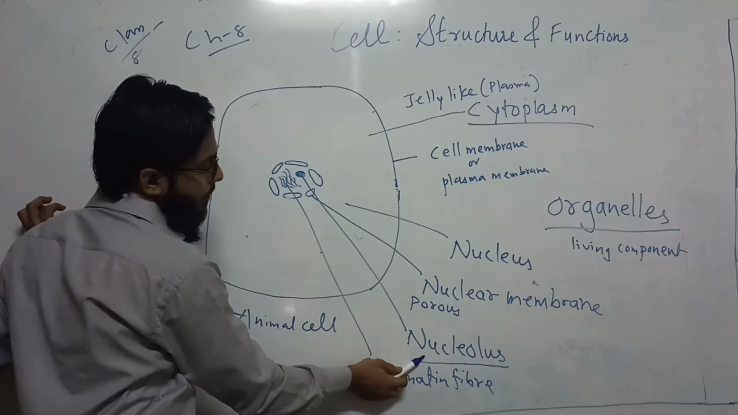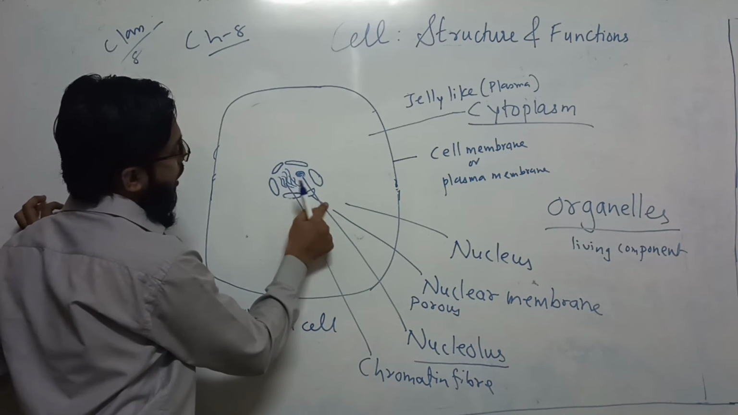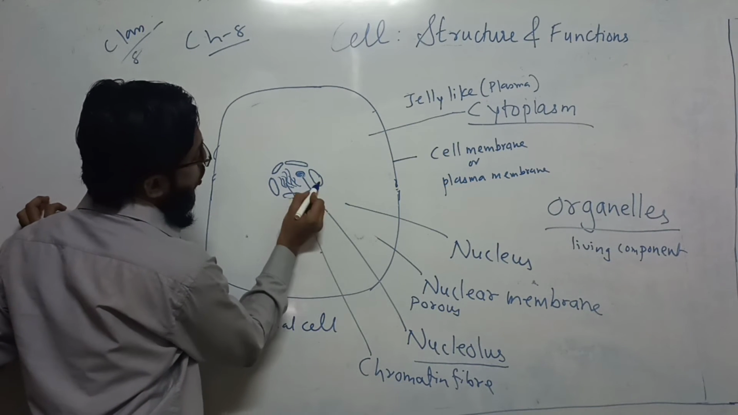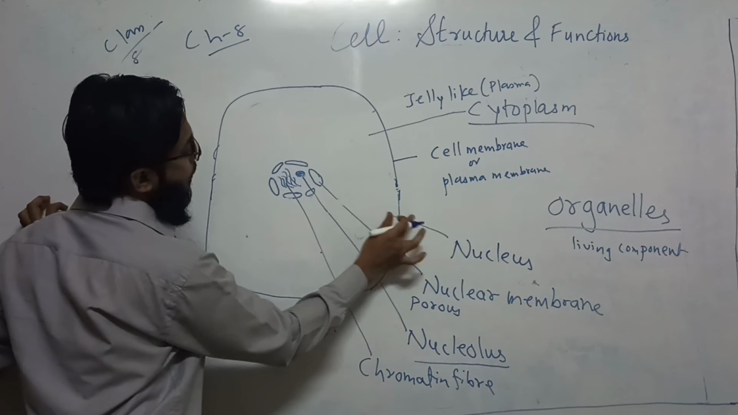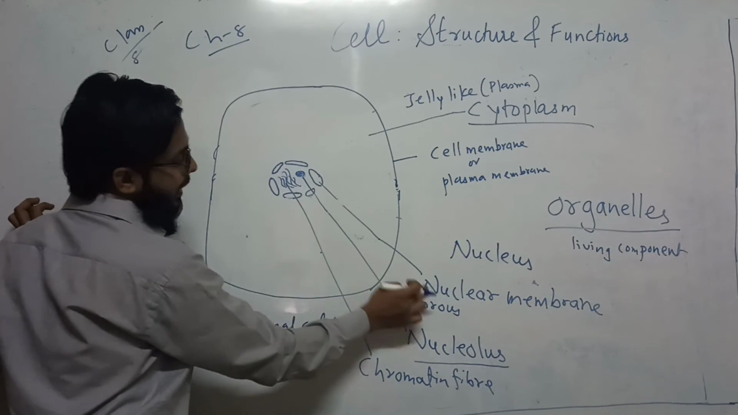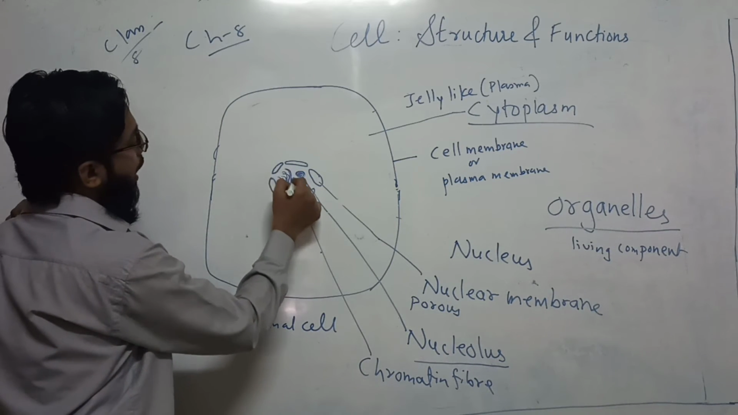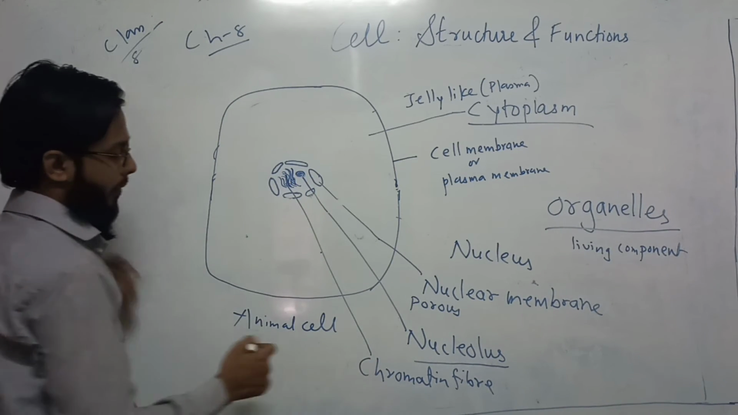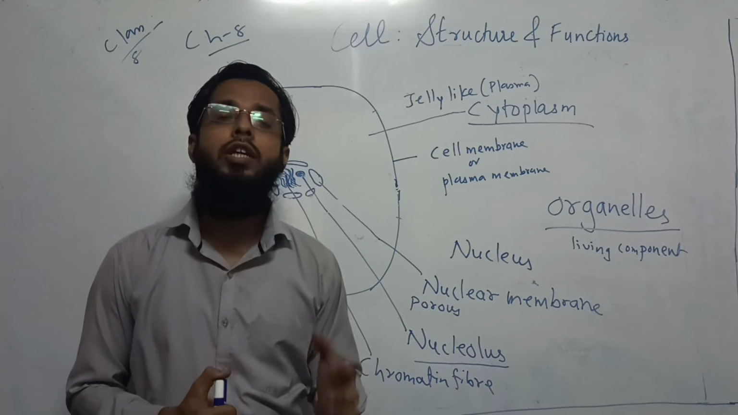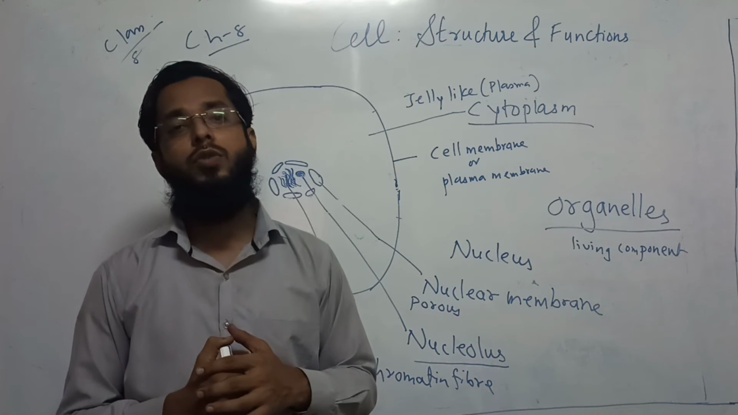Then we have nucleolus. Okay. Everything, this whole thing, is the nucleus. This is the nuclear membrane, these are nuclear pores, then the nucleolus, and this strand-like structure is known as chromatin fiber. Now this chromatin fiber is actually what? It is actually supercoiled DNA. You might have heard about this word.